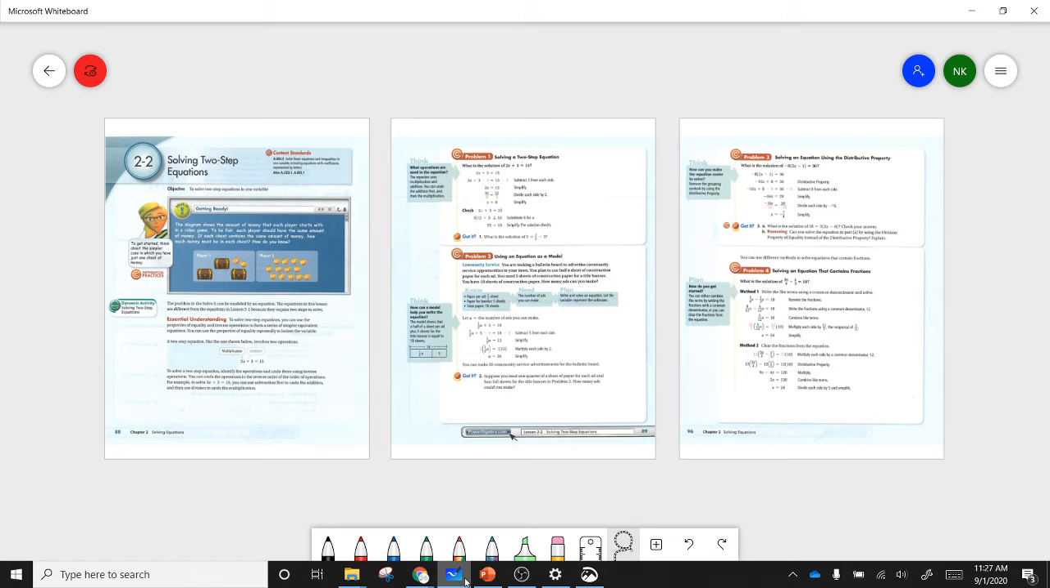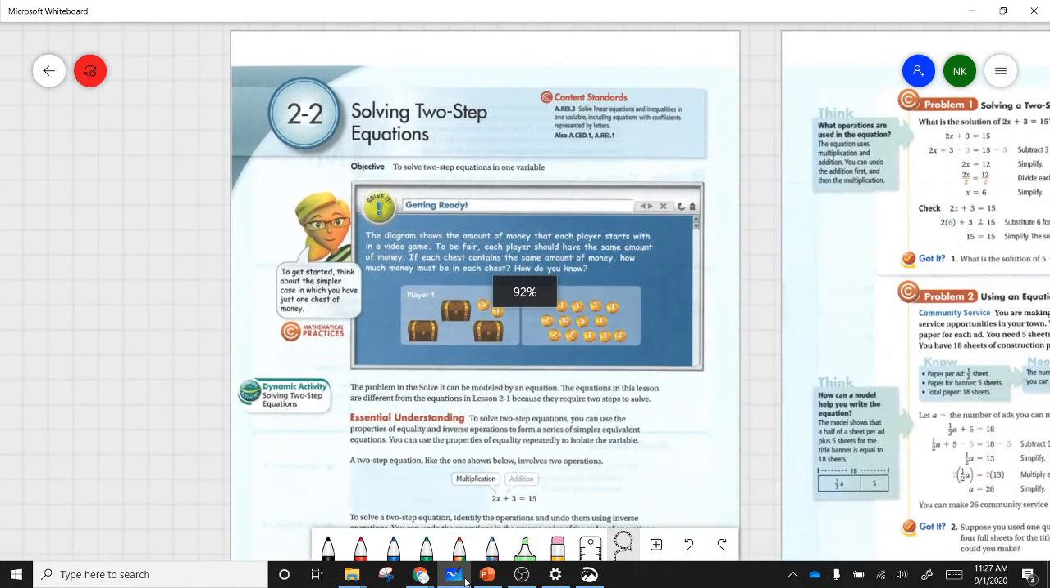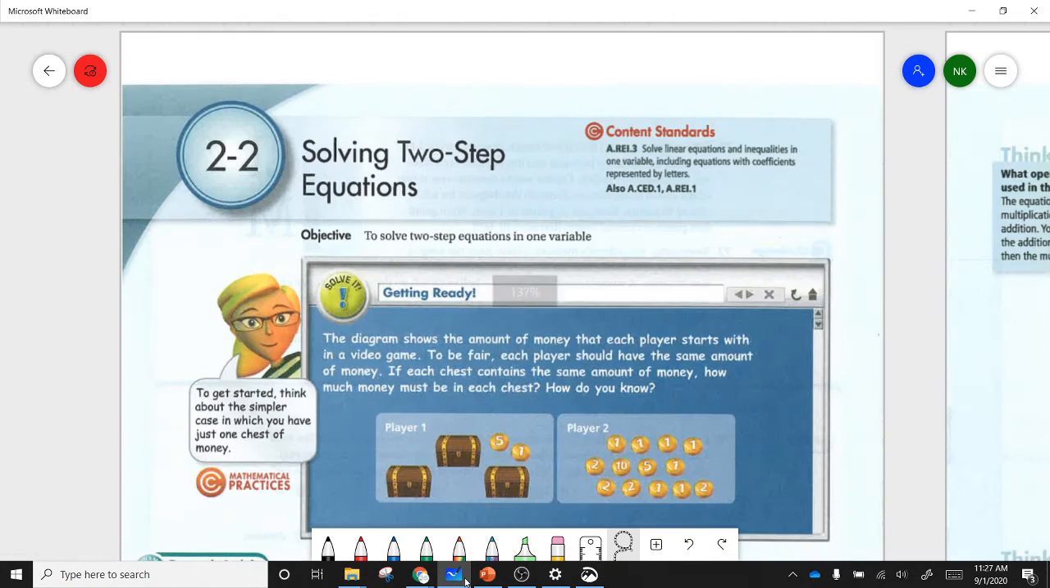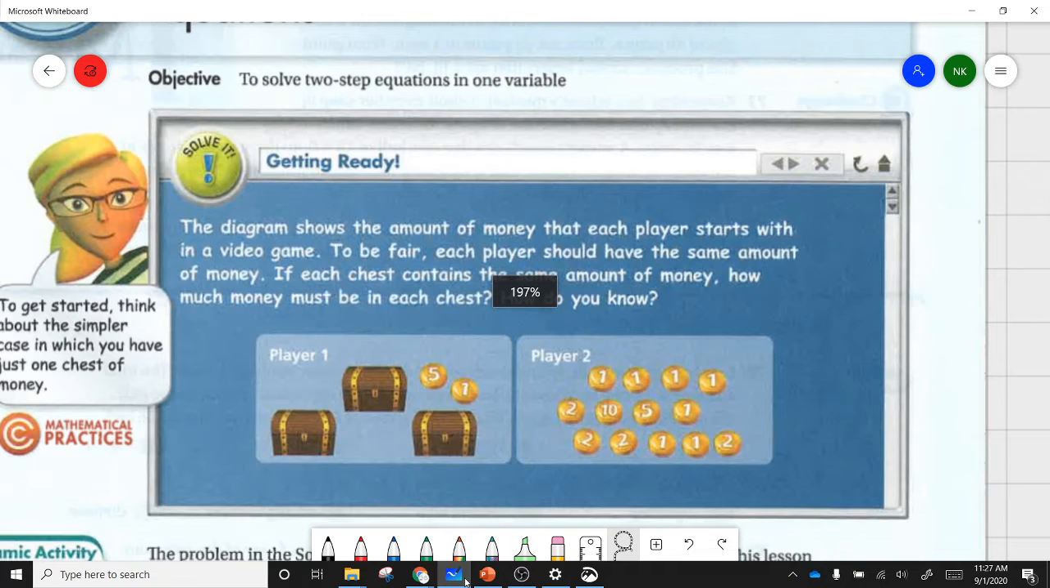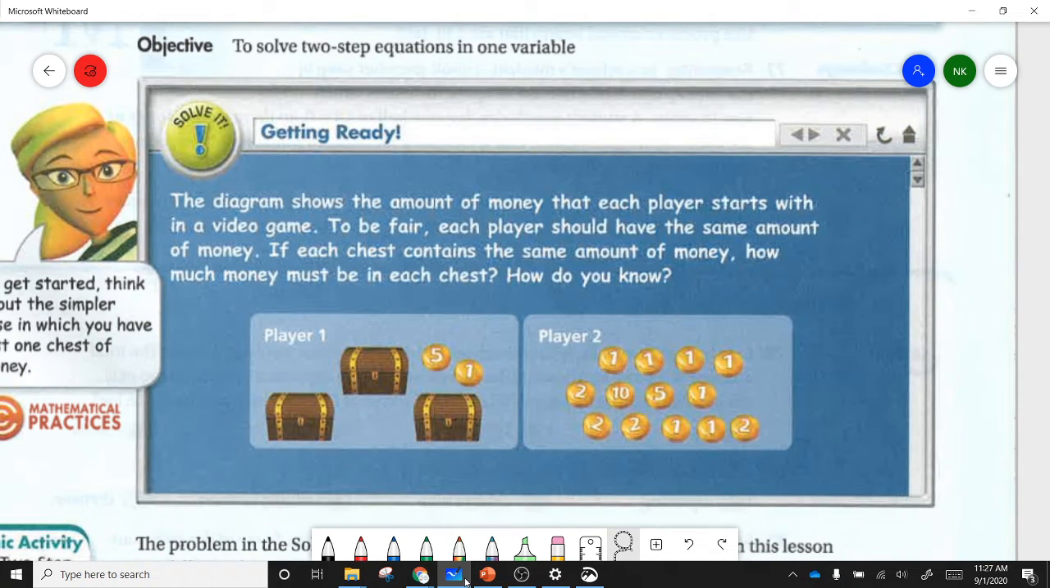So going over there, yesterday we were working on chapter 2.1, and now we're on 2.2, solving two-step equations, and we're looking at treasure chests again. So go ahead and do similarly to what you did yesterday and figure out how much money is in each one of those chests. We know that they are equal to each other. Player 1 and player 2 get the same amount. We also know that each chest contains the same amount of money.